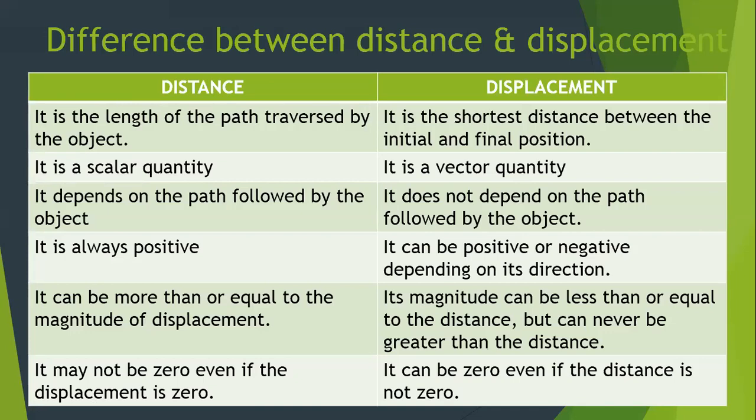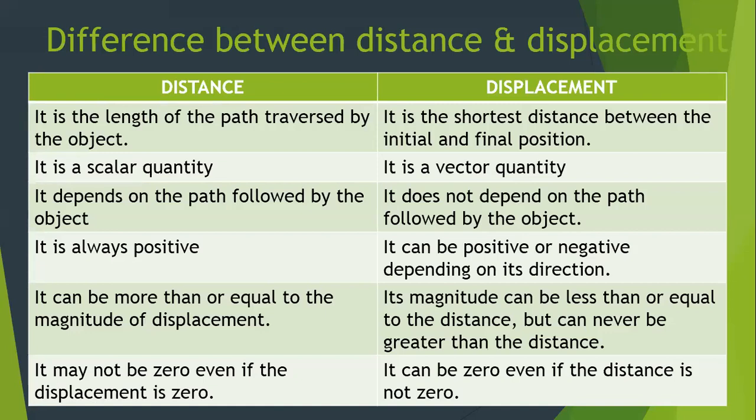Distance is a scalar quantity, whereas displacement is a vector quantity. Distance depends on the path followed by the object, whereas displacement does not depend on the path followed by the object. Distance will always be positive, whereas we have seen that the displacement can be negative depending upon the direction.